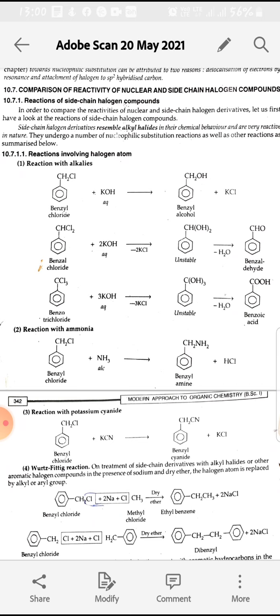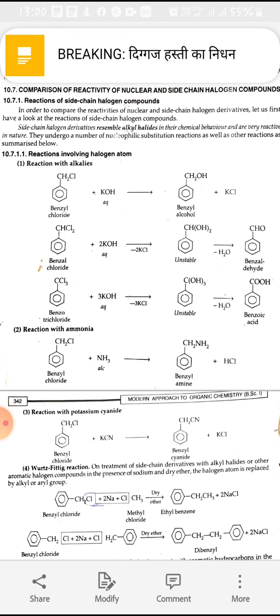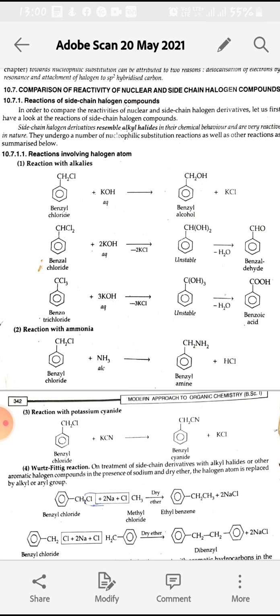Similarly, if there are two Cl groups on the side chain CH carbon, with aqueous KOH, both Cl groups are substituted by OH groups, and two OH groups on one carbon atom are unstable. There will be removal of water and formation of aldehyde.